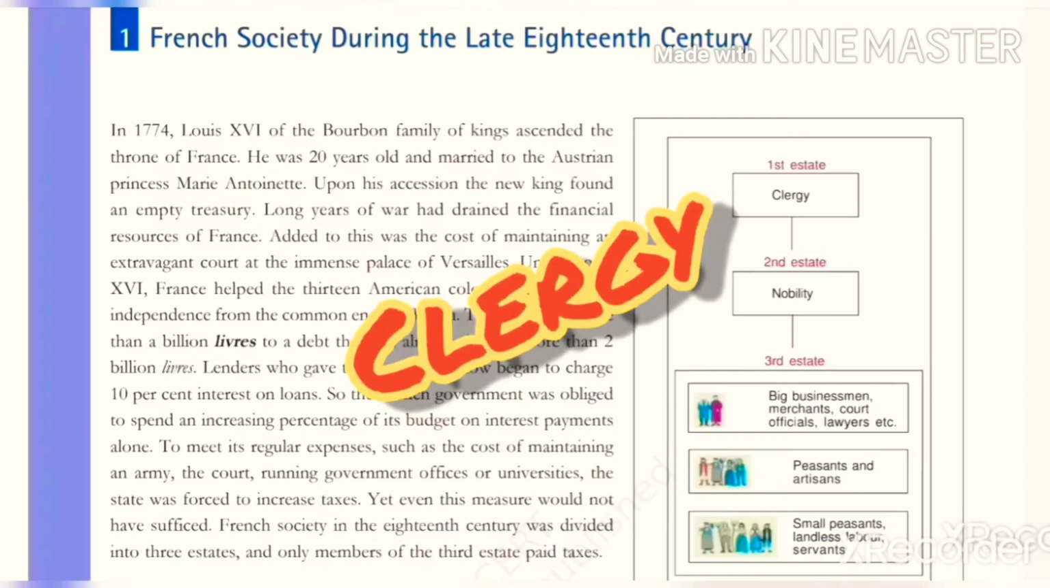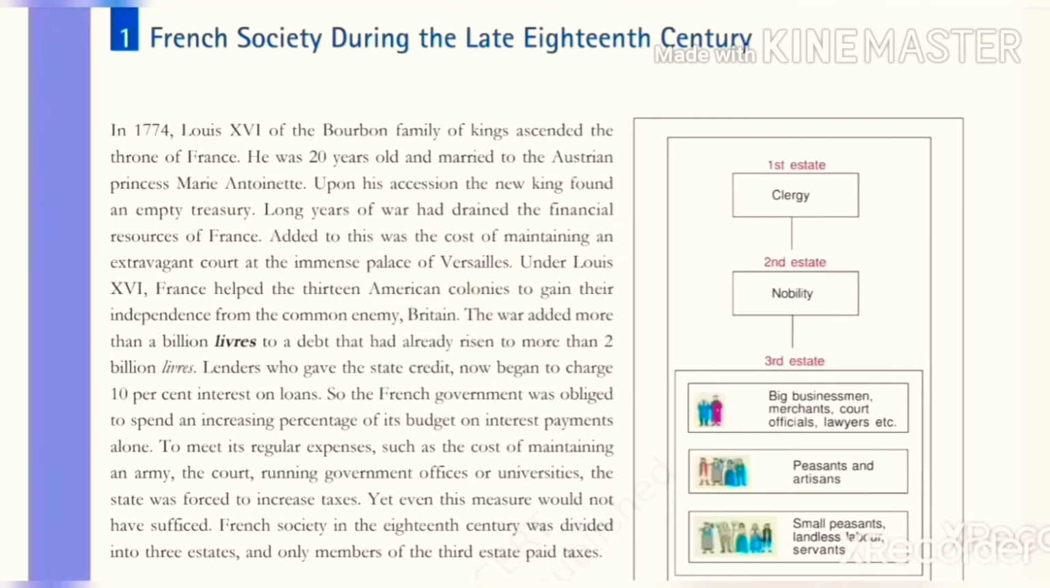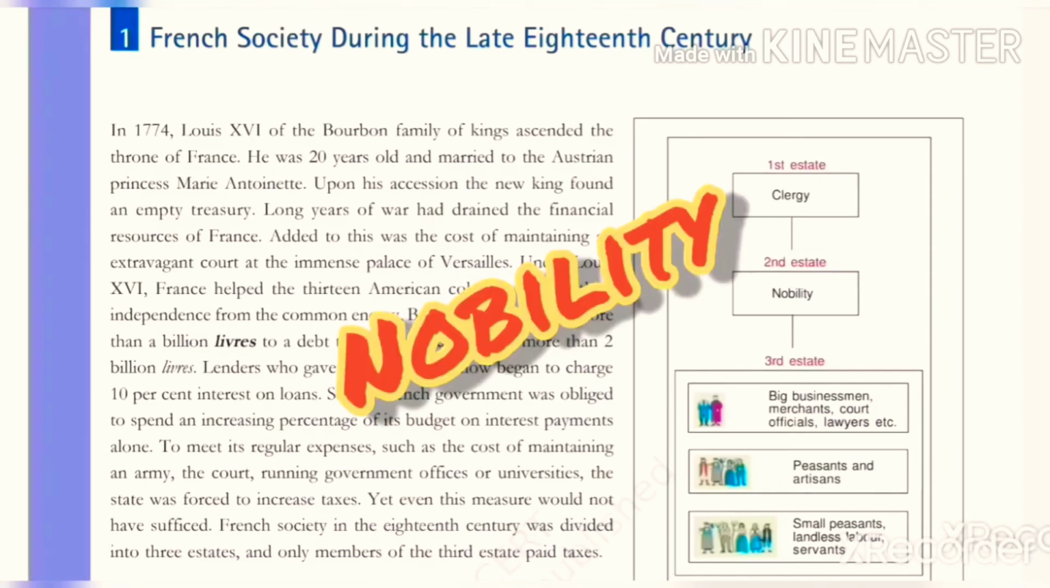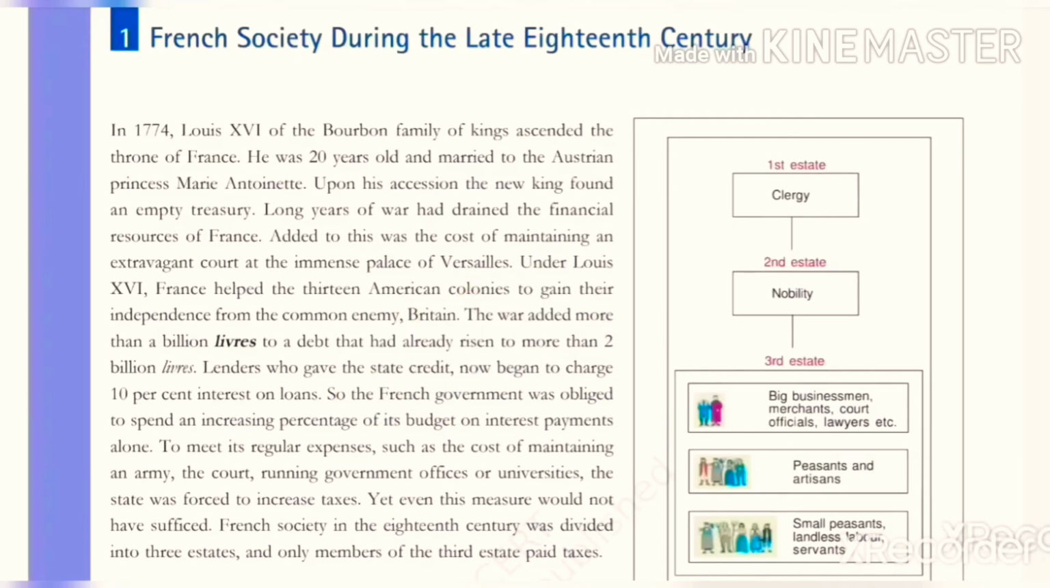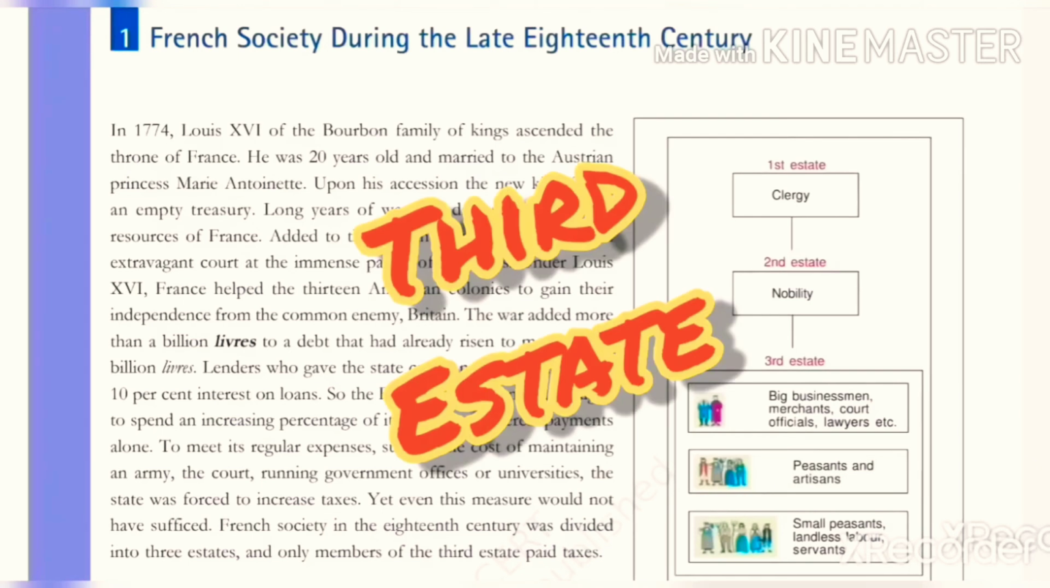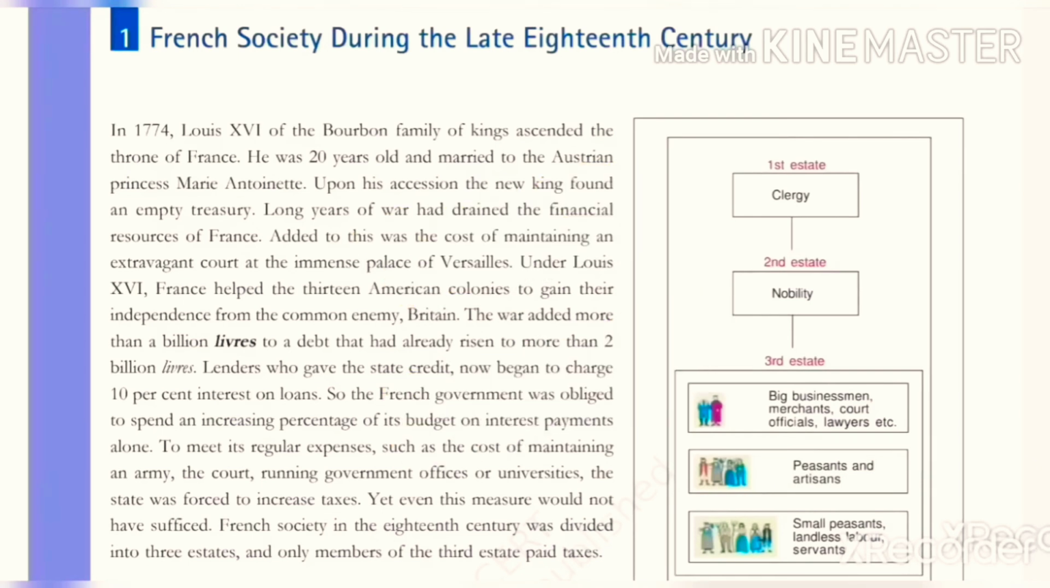That means the people who are related to the church. The second state is known as the nobility: people who are ministers, courtiers or nobles in the monarch's court. The third state belonged to big businessmen, merchants, court officials, lawyers, peasants, artisans, small peasants, landless laborers and servants.